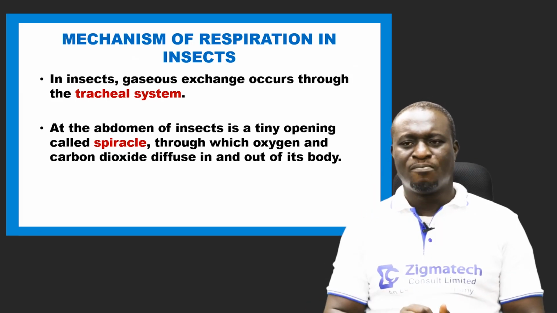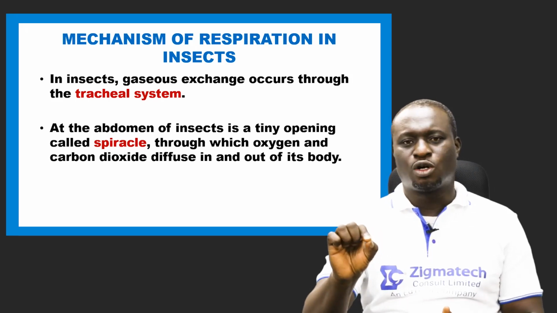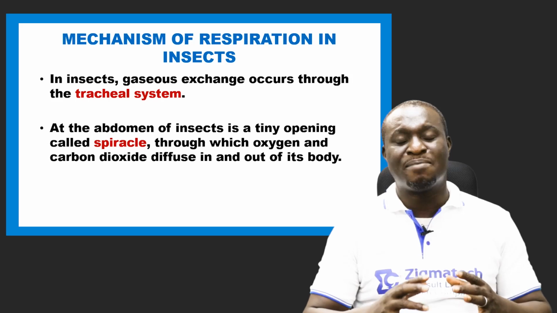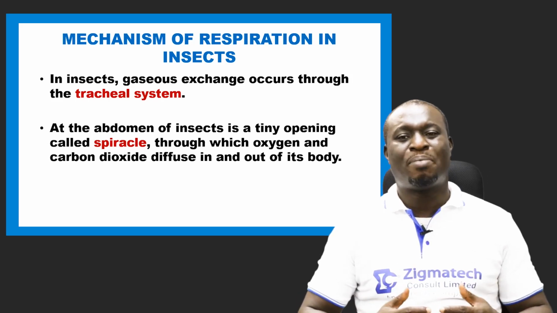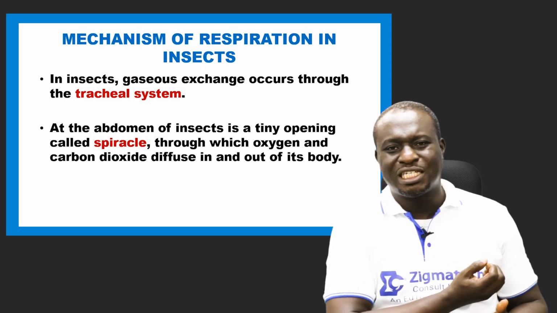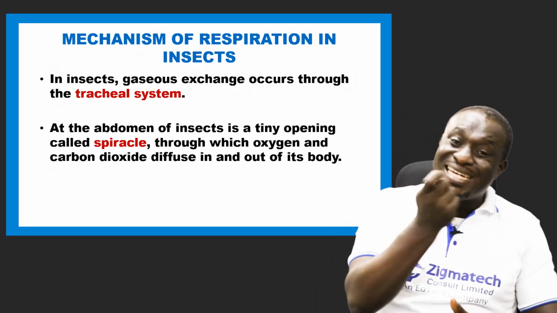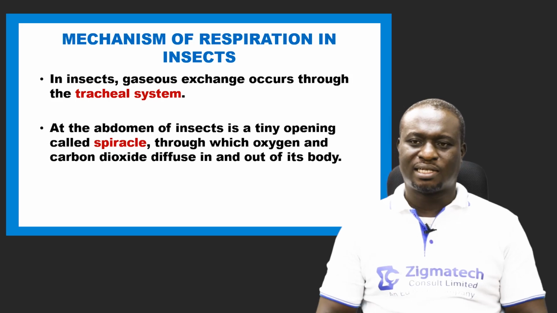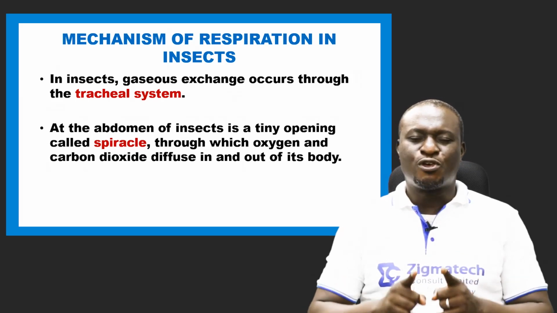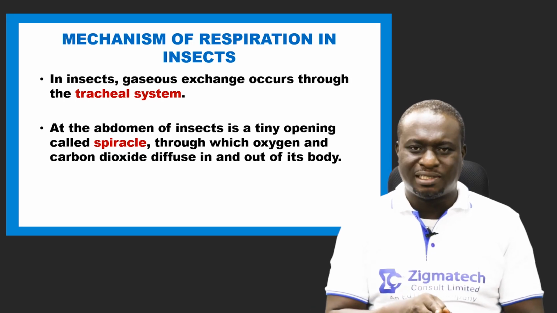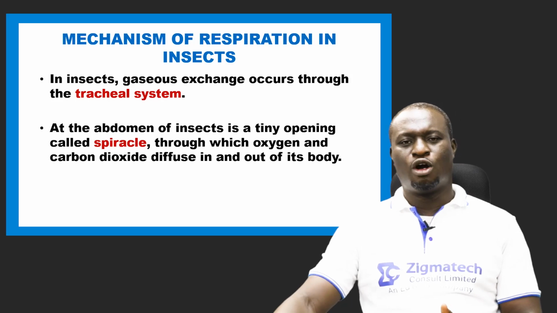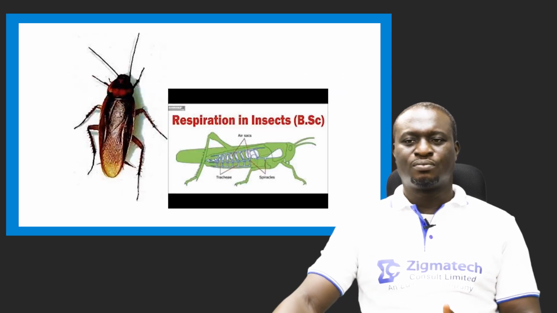Through the spiracle, oxygen diffuses into the body of the insect, and carbon dioxide diffuses out of the body of the insect.